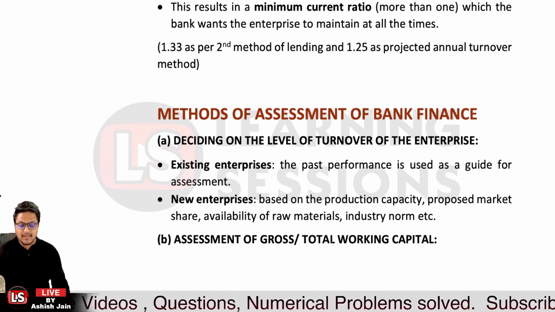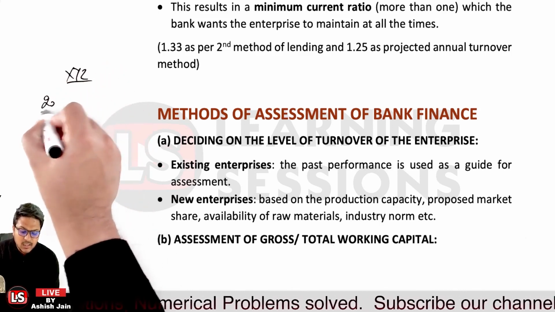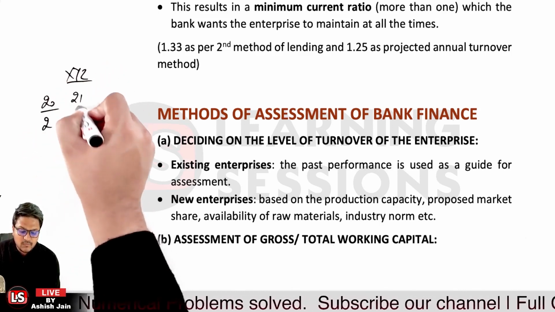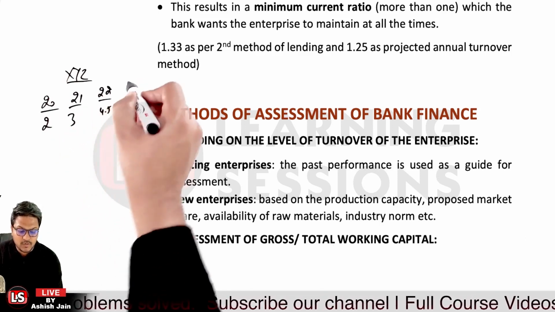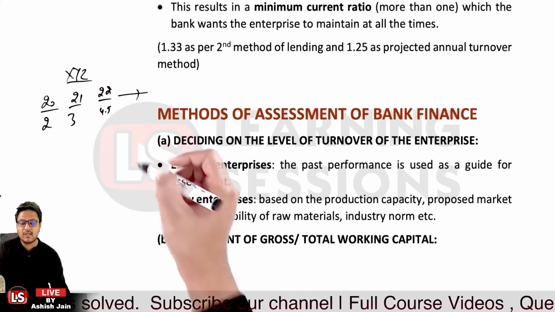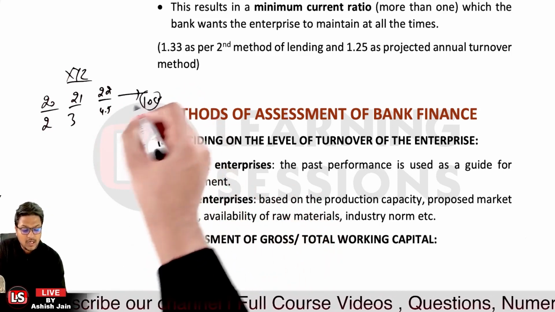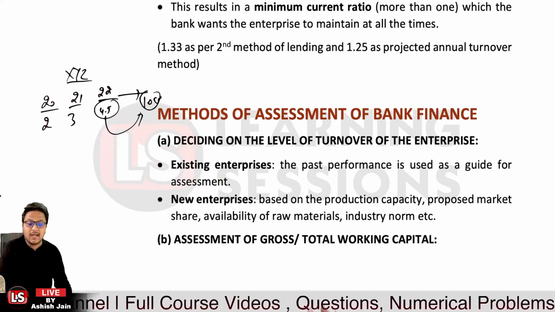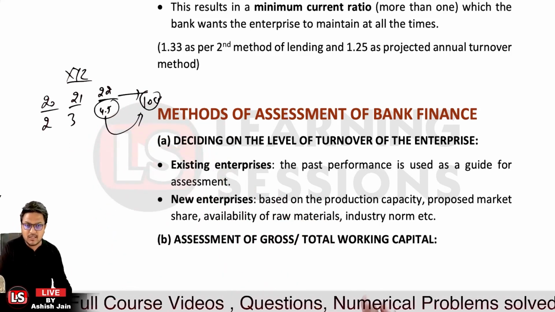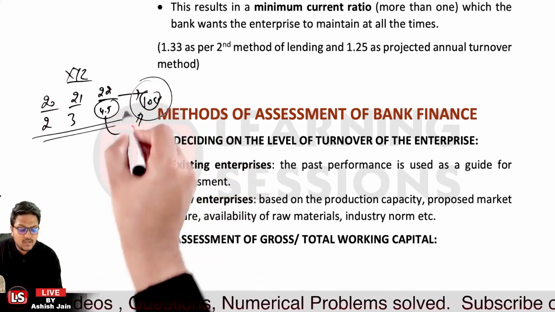Let's say a firm is XYZ, and in the year 2020 the turnover was 2 crore, in 21 it is 3 crore, in 22 it is 4.5 crore. And let's say the projected turnover for the next year is 10 crore. Now how is this possible? So the bank needs to assess that whatever the projected annual turnover is, it must be quite in line with the previous turnovers.